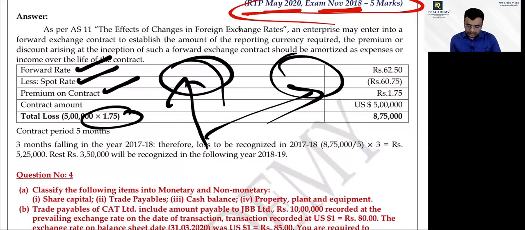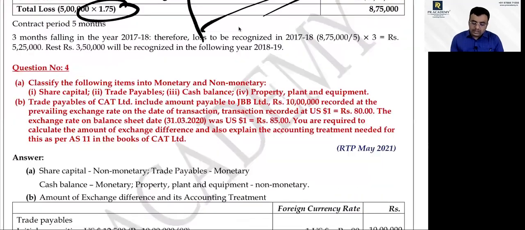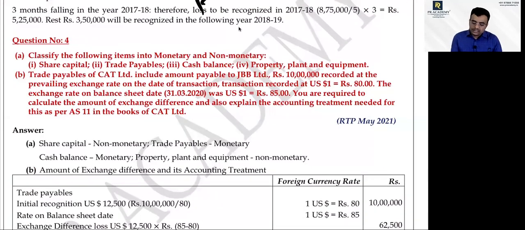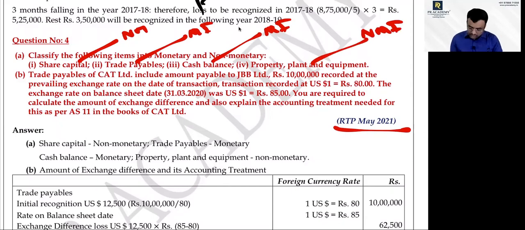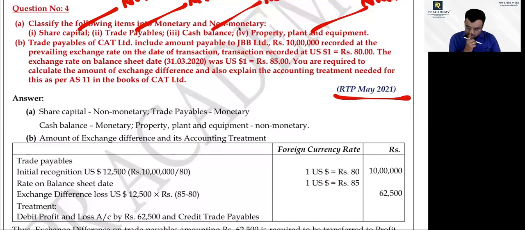Is share capital monetary or non-monetary? Non-monetary. Trade payable: monetary. Cash balance: monetary. Property: non-monetary. That's all. The next question is a very simple question. You can see that.